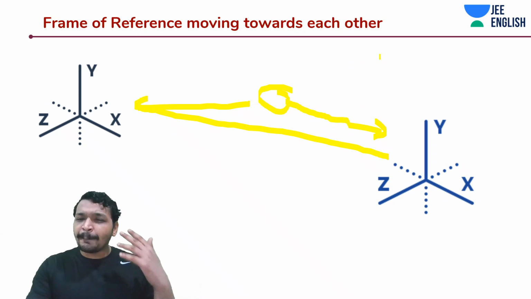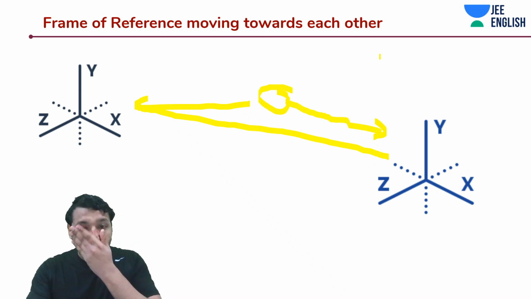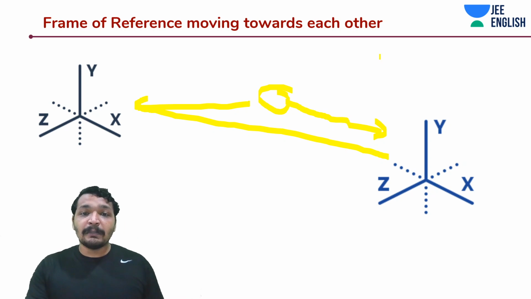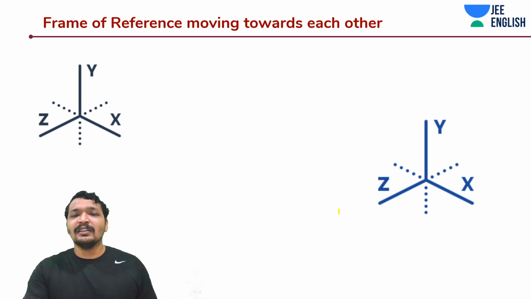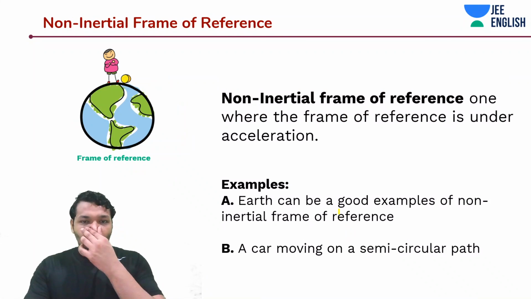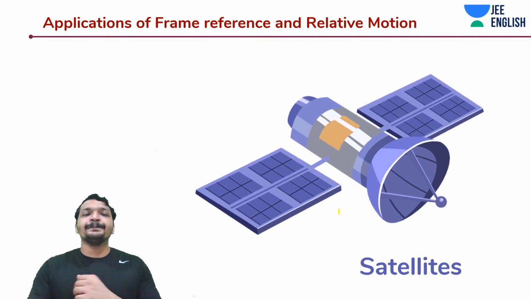So what about the applications? We have been talking about frame of reference, relative velocity, and so on. Is it really a concept that we use every day? Is it something that we are seeing everywhere? Of course, we are seeing it everywhere.